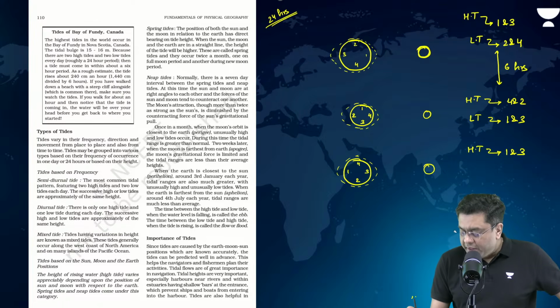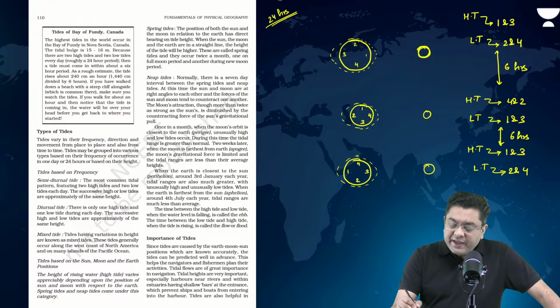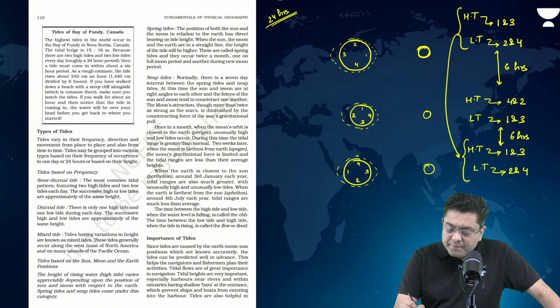Low tide will be experienced by 2 and 4. What is the duration? Again, 6 hours. So, 1 and 3 experience high tide and low tide after a duration of how much time? 12 hours. 6 plus 6.